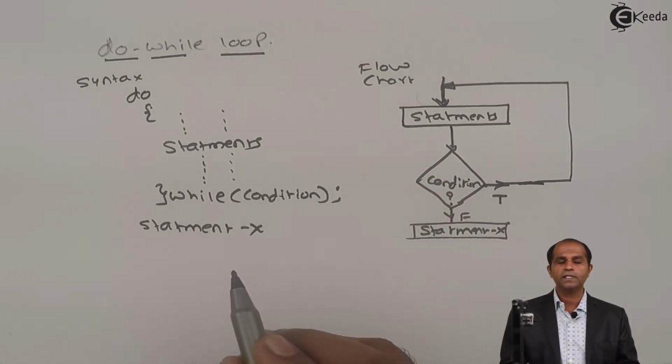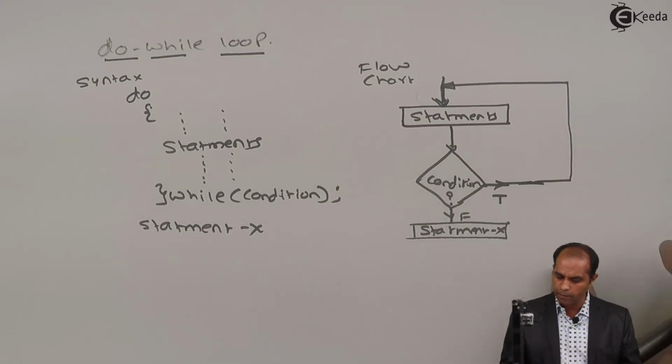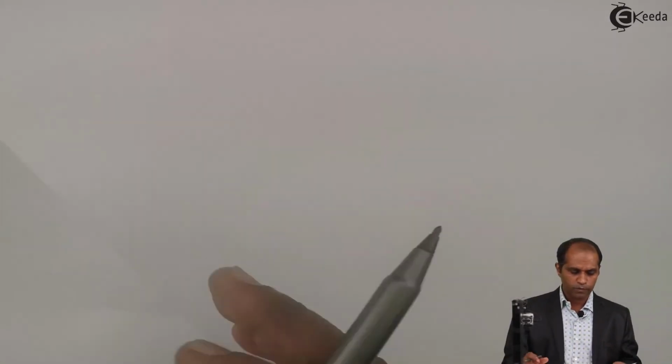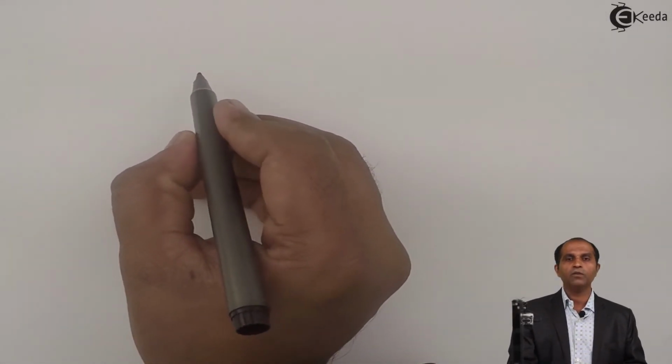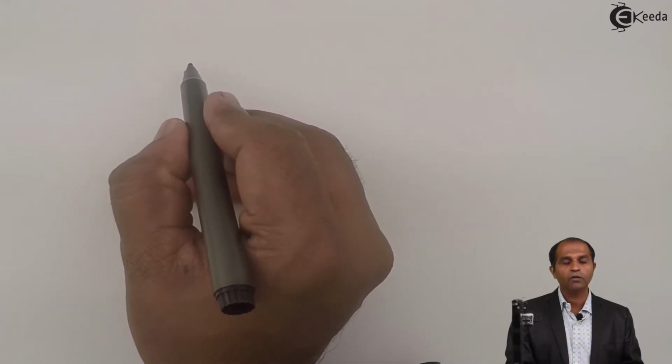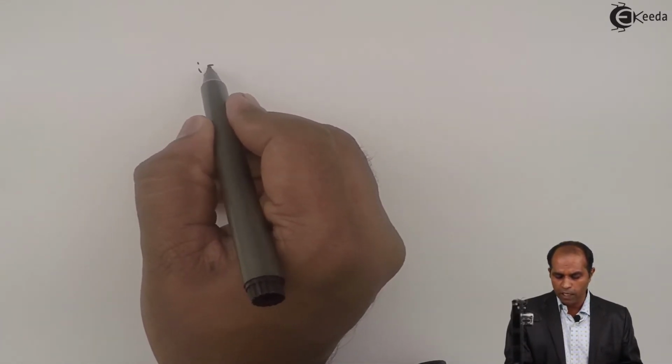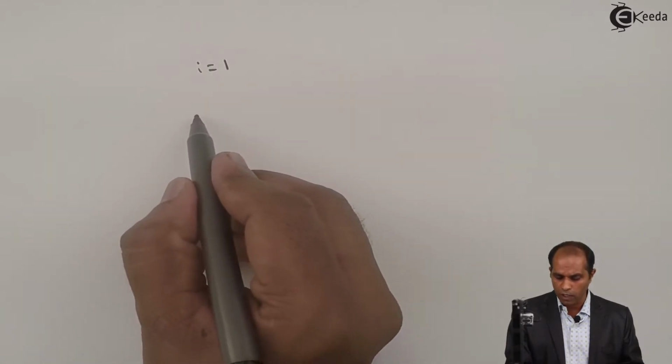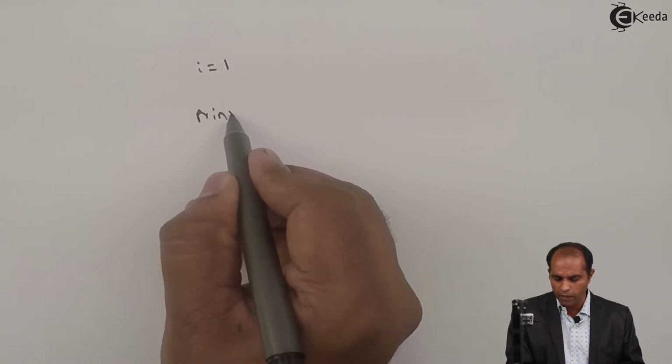Now let's put a simple example to illustrate this particular do while loop. So assume that I want to print the value of, say, 1 to 10. I want to print numbers from 1 to 10. So assume that I have I as 1. So here I'll say print the value of I.